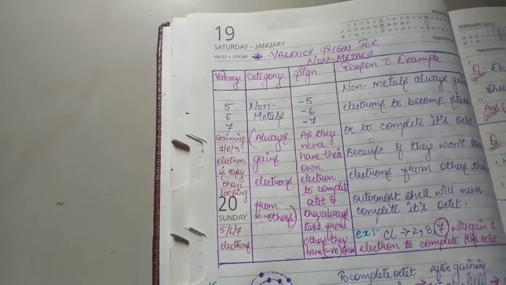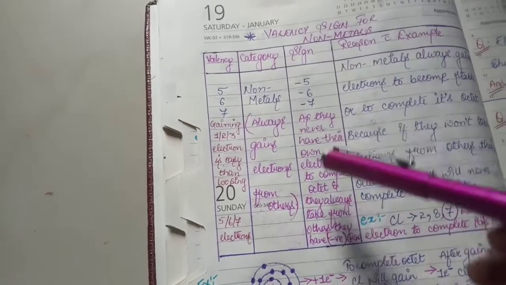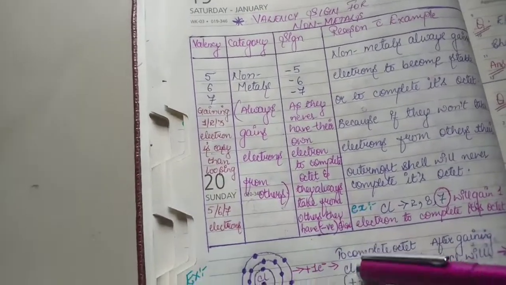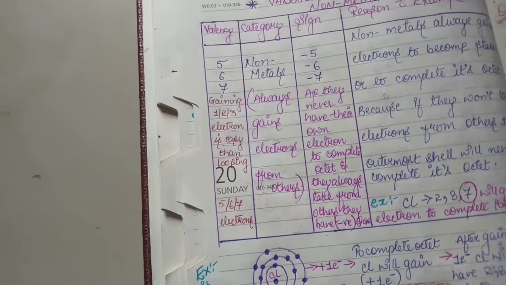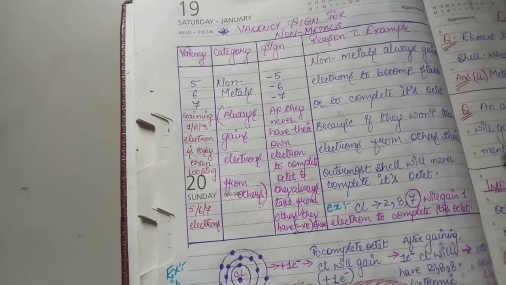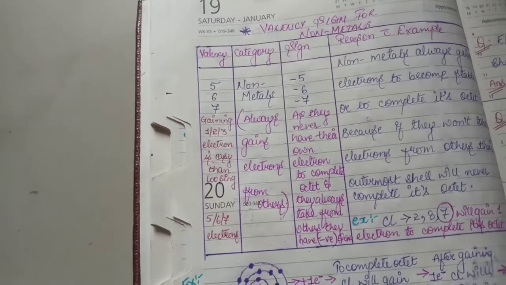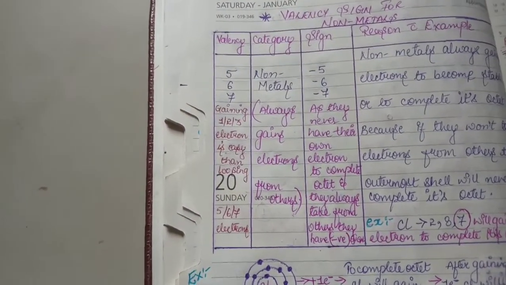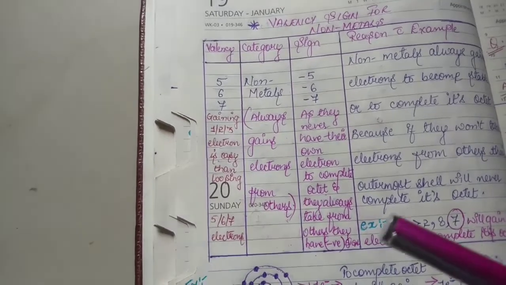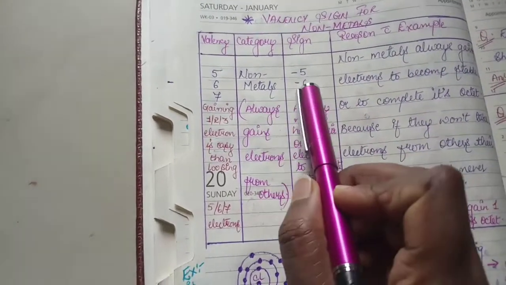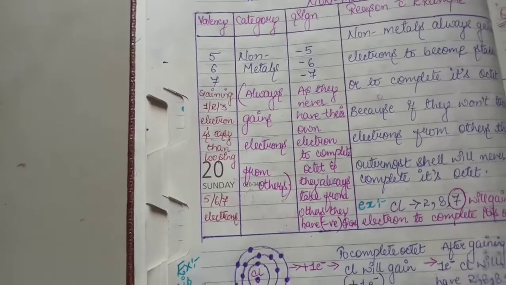It means in order to buy my home, I have to take a loan. I don't have that much money, so I'll be indebted to the bank, right? In order to get my chocolate, I am taking 10 rupees from my friend, because I don't have 50 rupees, or even 10 rupees in my pocket, so I'm indebted to my friend, right? That's why I always have minus, to remember in this way.